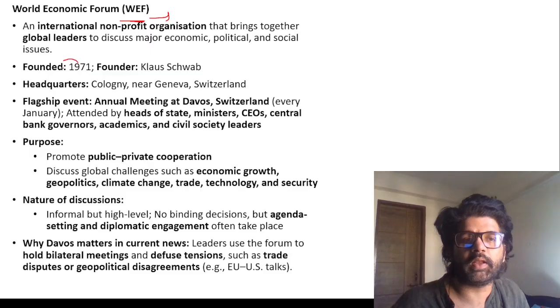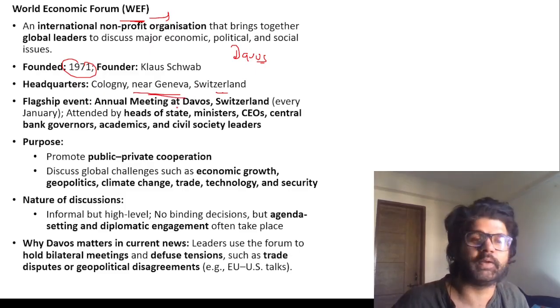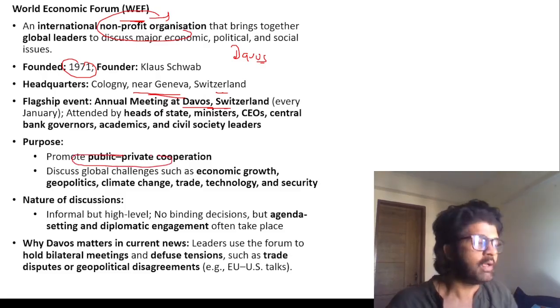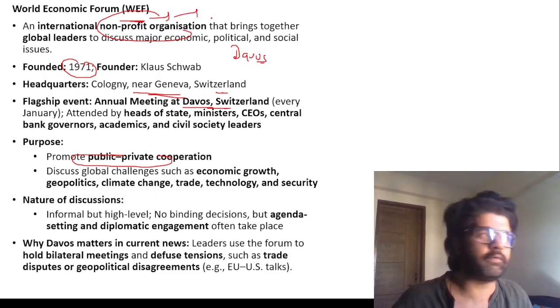It was founded in 1971, headquarters is in Switzerland. Meetings happen in Davos. Their headquarters is in Cologny near Geneva, Switzerland. Annual meeting at Davos, Switzerland. Again, you can see it is a non-profit NGO type of public-private cooperation. I was seeing one WEF meeting, and they also publish different kinds of reports.